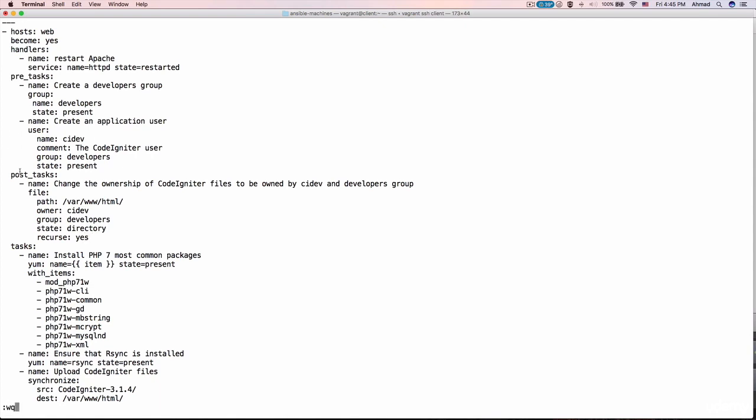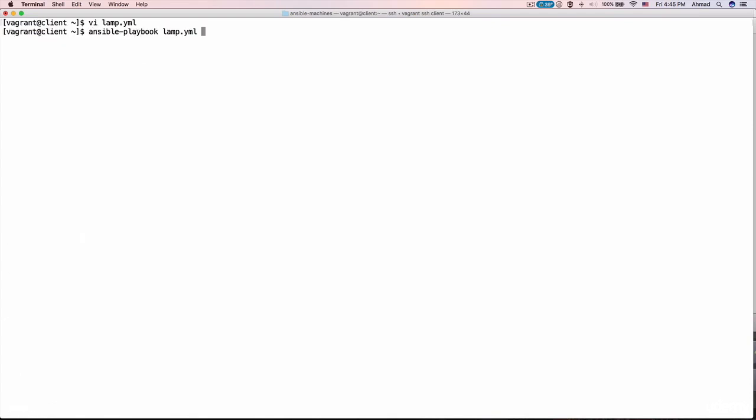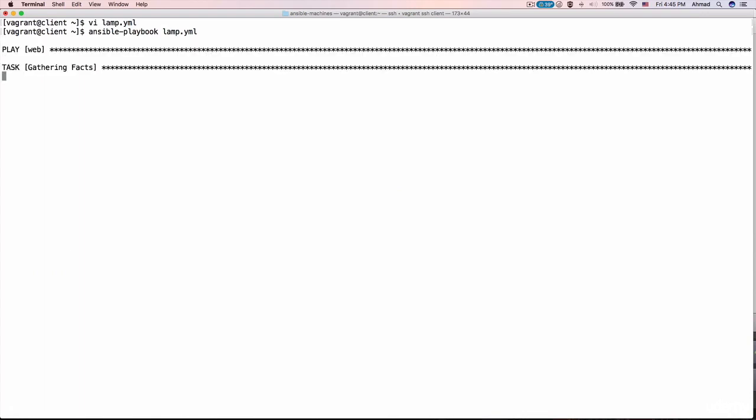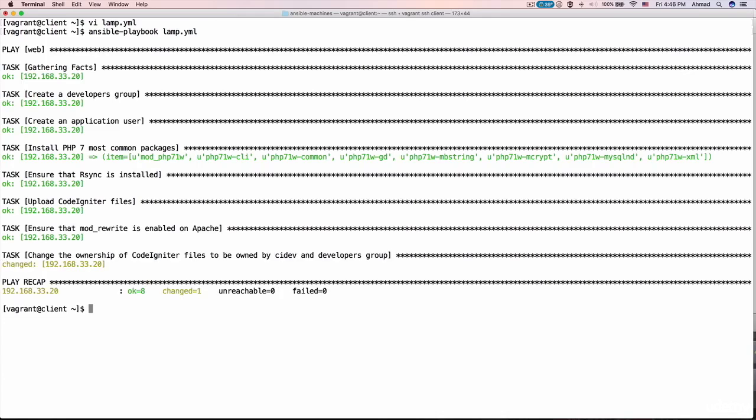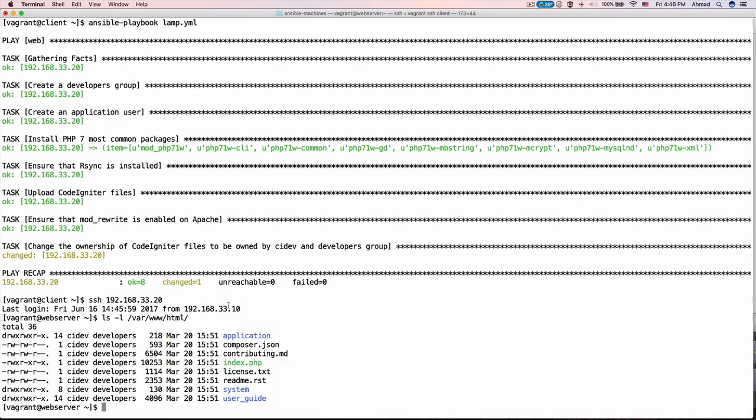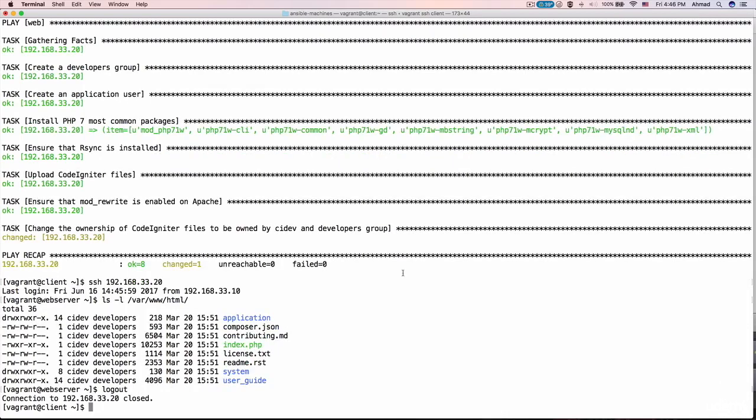And notice here how I have placed post-tasks after pre-tasks, not at the end of the playbook. However, if I run the playbook now, you're going to see that it's going to get executed at the very end of the playbook. As you can see here, changing ownership of CodeIgniter files to be owned by CIDev and the developers group has been executed last, although it has been placed near the top of the playbook. If you want to make sure, let's go to the web server and ls /var/www/html. You're going to see that I have CIDev of group developers owning all the files and directories of CodeIgniter. Okay, that's nice.